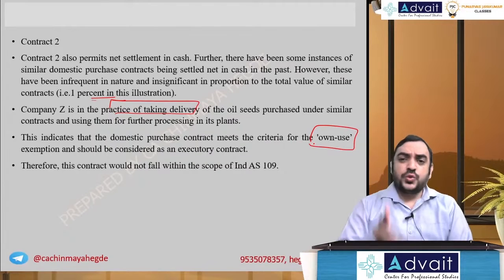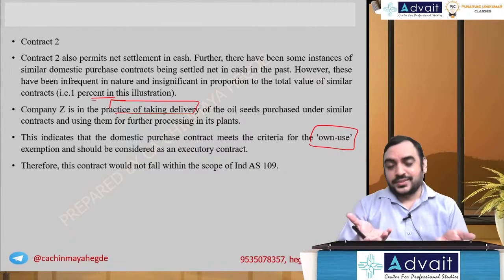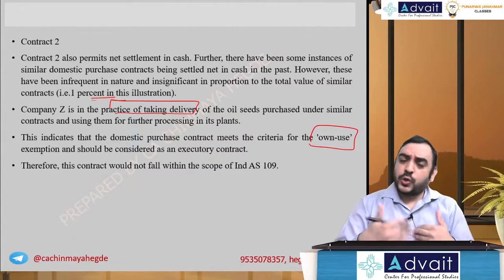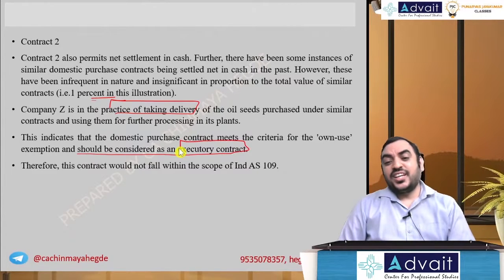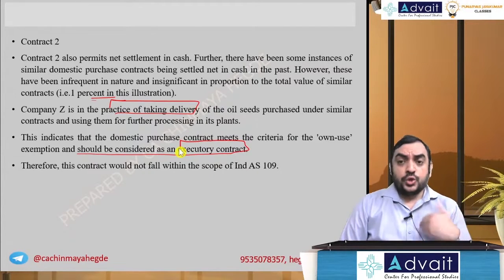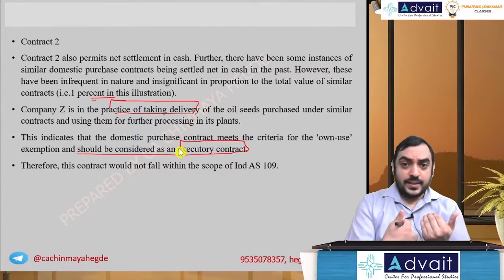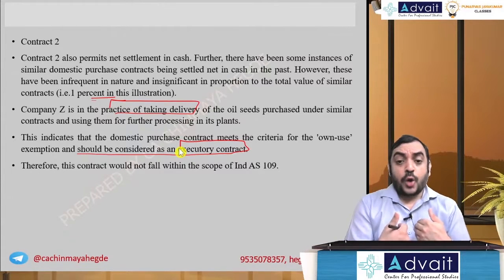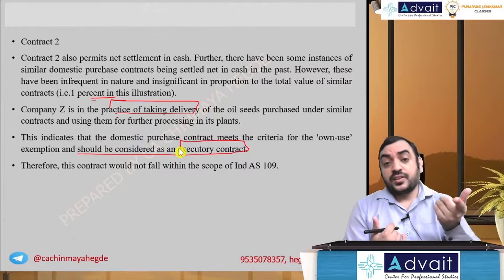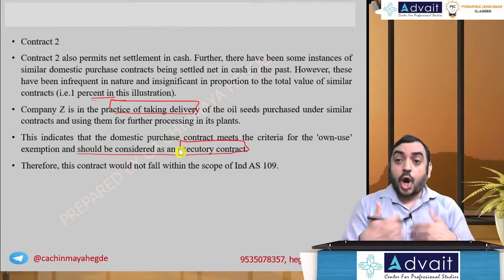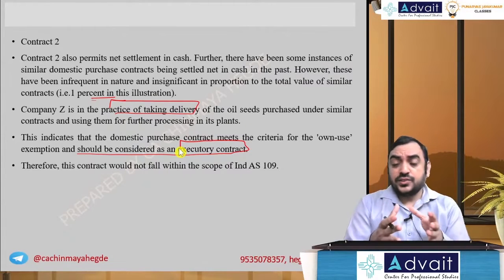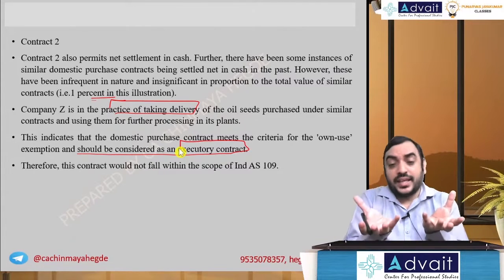Own use means once you take the delivery, you use it for your own purposes. That's what they mean. Own purposes also means selling later, both ways. Own use exemption, and it should be considered as an executory contract. What is an executory contract? When you have a contract to buy, you have an obligation to buy, the other person has an obligation to sell, and you have an obligation to make the payment. In the sense, both the parties have obligations.